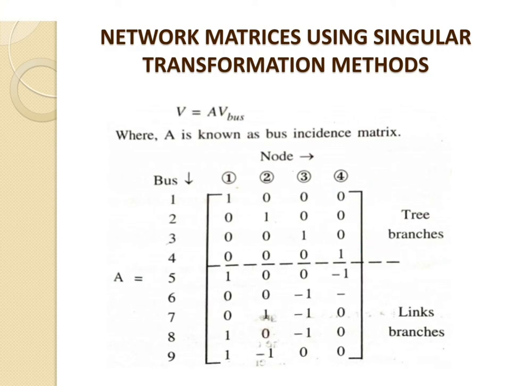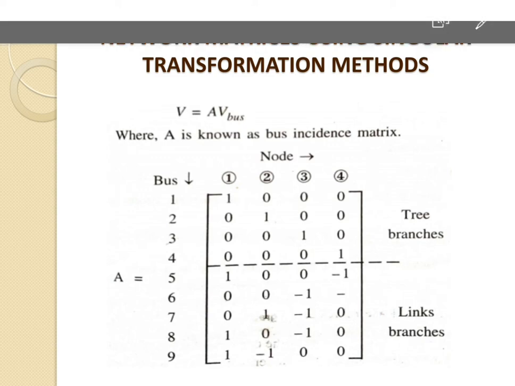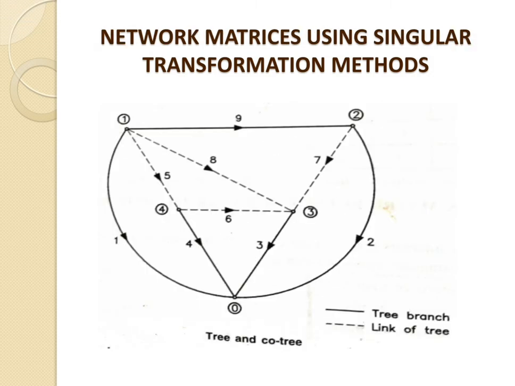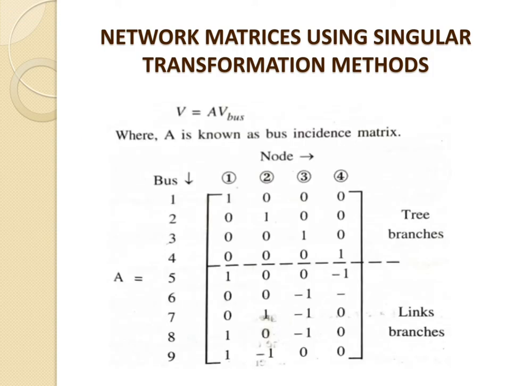Now we will go for the link side. So at node number 1, this is node number 1. How many links are connected at node number 1? So 5 and 8 are connected over here.